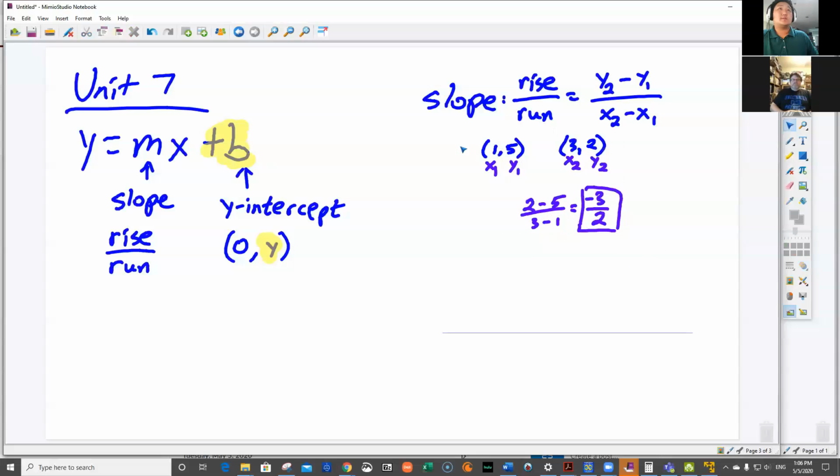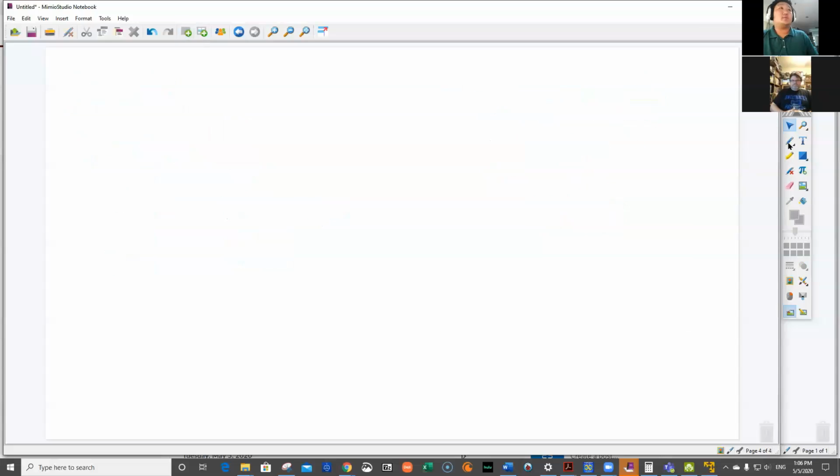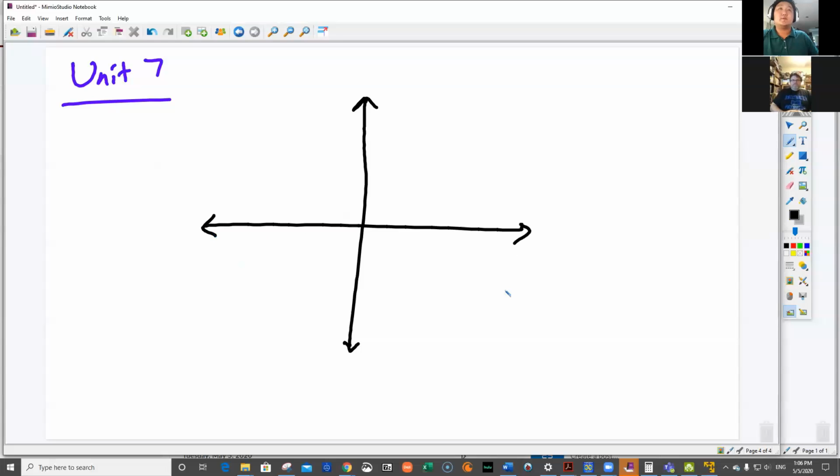So this is talking about slope, and then the other part of Unit 7 is graphing that line. Okay, so I have an x and y axis, horribly drawn, but it's okay. Right, our y-intercept is on the y-axis. Okay, we'll say that's negative 3. I'm making up a number. And then I followed my slope.